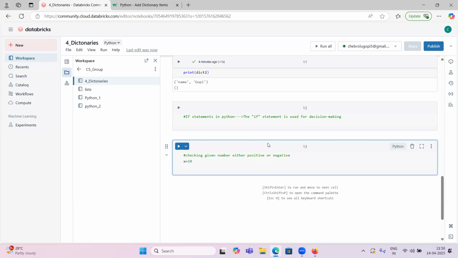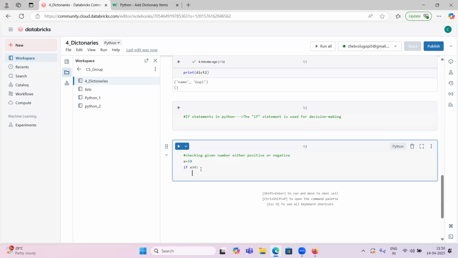So to the if block, we will pass a condition, right? If X greater than 0. So if the given number is greater than 0, and for the if block, this is the keyword, the if keyword, followed by the condition, and next we will use a colon. Okay, so this is the if statement. Under this statement we will write something, so that whatever we write after this will be executed whenever this condition is true.